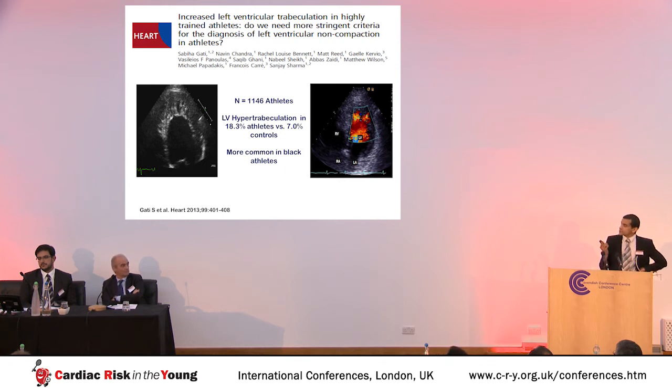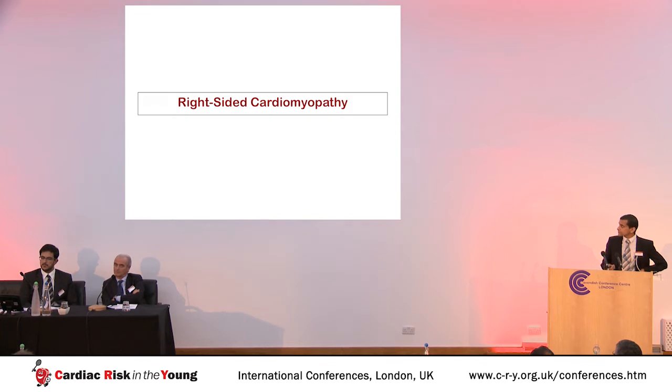Now, Dr. Gatti's research of over 1,000 healthy athletes showed that left ventricular trabeculation was present in almost a fifth of healthy athletes compared to 7% of controls. And, as we've seen with other things, trabeculation was more common in black compared to white athletes.